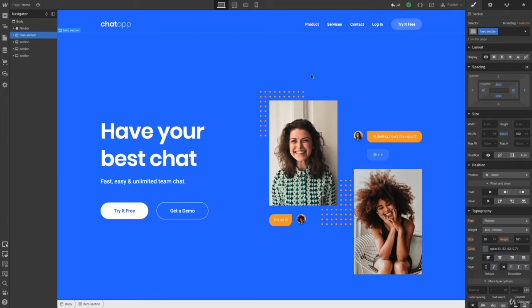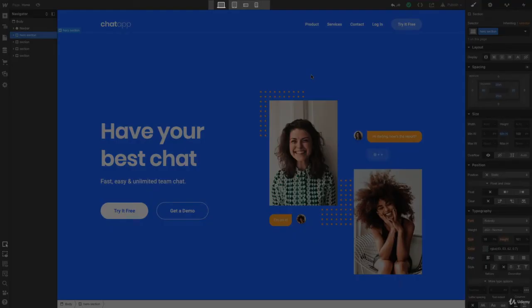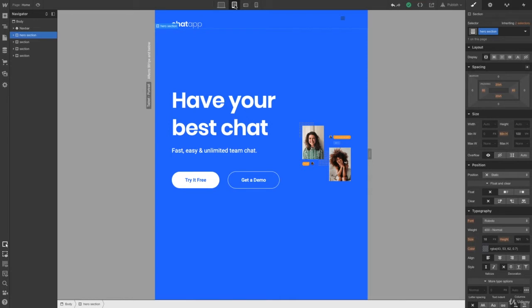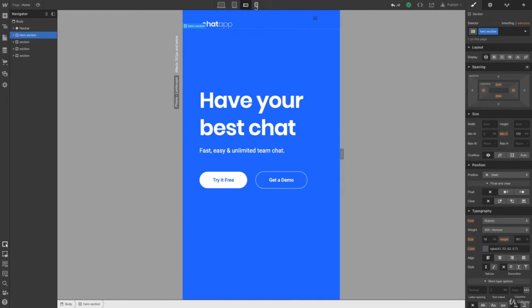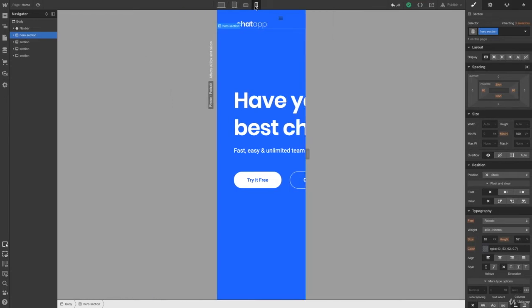First, let's understand how Webflow works with responsiveness. Inside the designer on the top, we can see the switches for different devices. First one is desktop, that's where we are. Then it's tablet, mobile landscape, and mobile portrait. In technical words, we call these breakpoints or media queries.